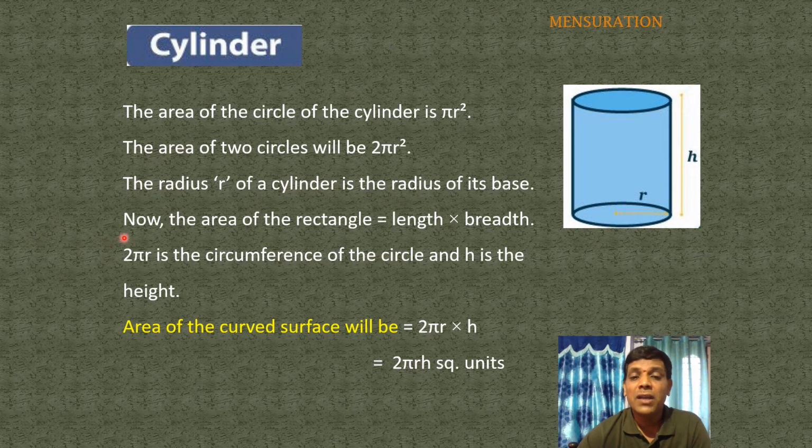Now the area of the rectangle is length into breadth. 2 pi r is the circumference of the circle and h is the height. So the curved surface area will be 2 pi r into h square units. So CSA of a cylinder is 2 pi r h square units.